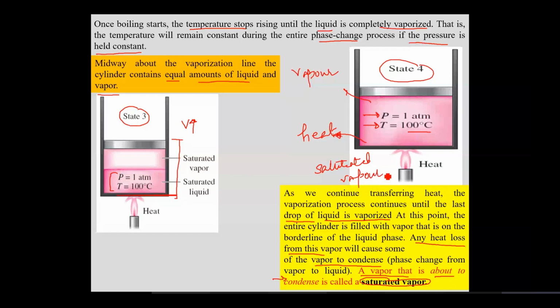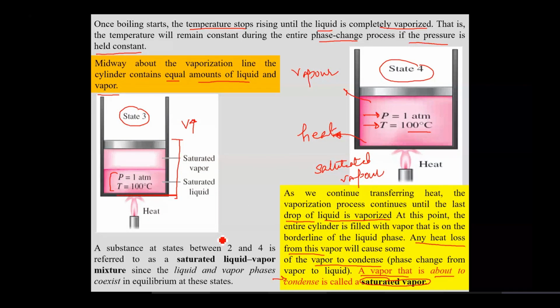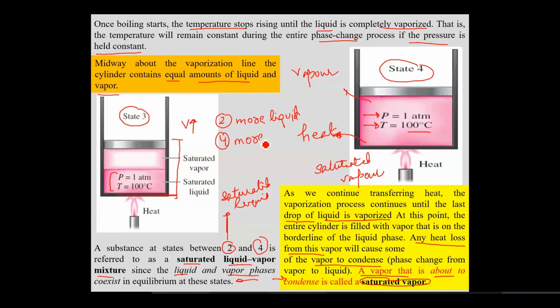And if you recall the state 2, all the states between state 2, which is saturated liquid, and state 4, which is saturated vapor, are called saturated liquid vapor mixture, where the liquid and vapor phases coexist in equilibrium. So closer to state 2, you will have more liquid, and closer to state 4, you will have more vapors. Clear enough?